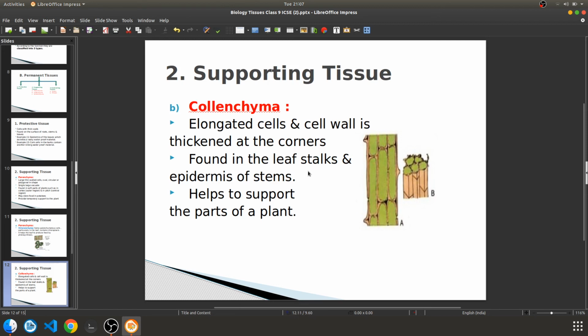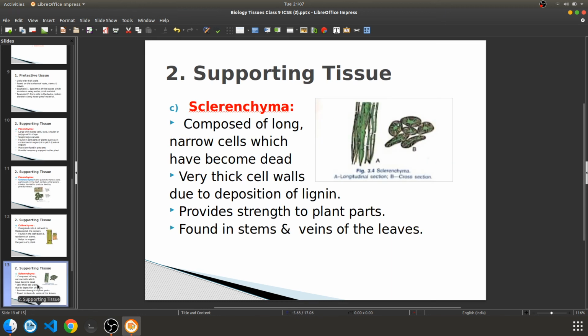These are found in the leaf stalks and epidermis of stem. So these leaf stalks are made up of this collenchyma. Leaf stalk is the portion which is holding the leaf to the stem. So that is the leaf stalk, and it helps to support the parts of the plant. So it is also performing the support function.